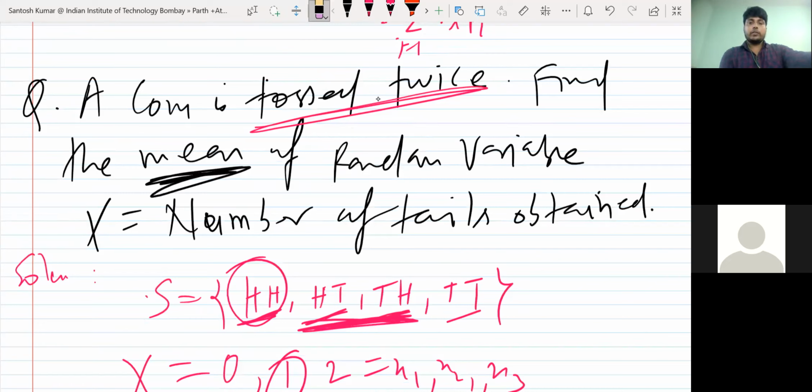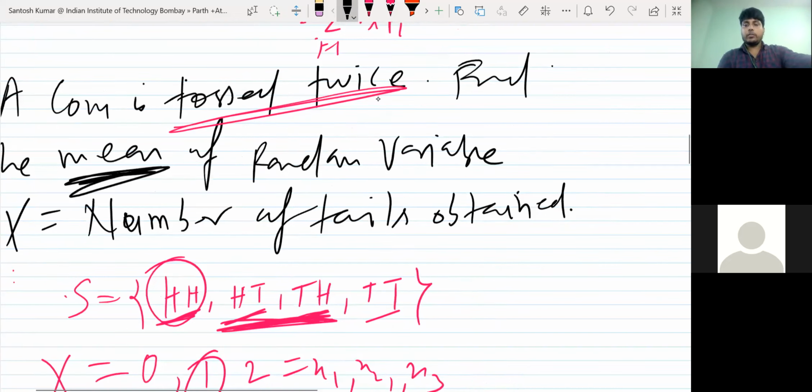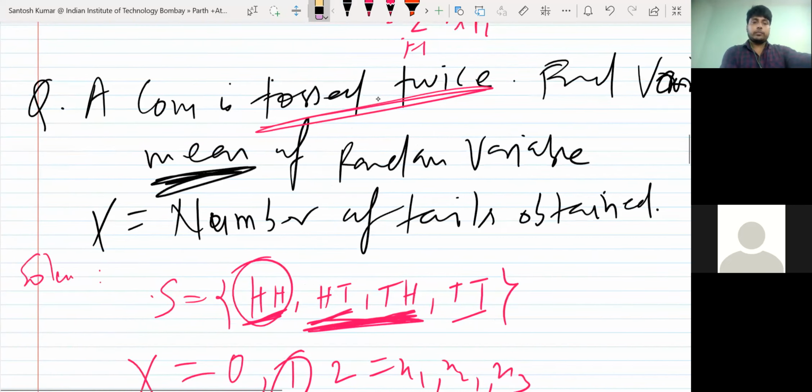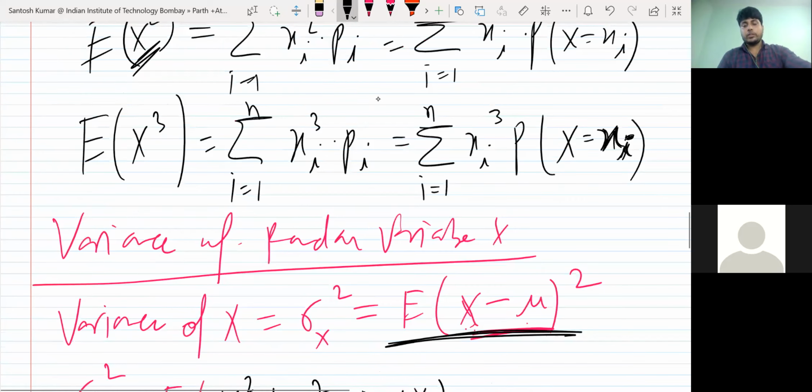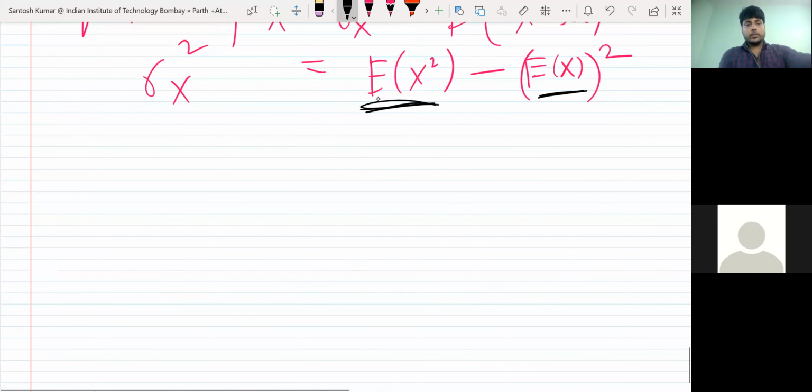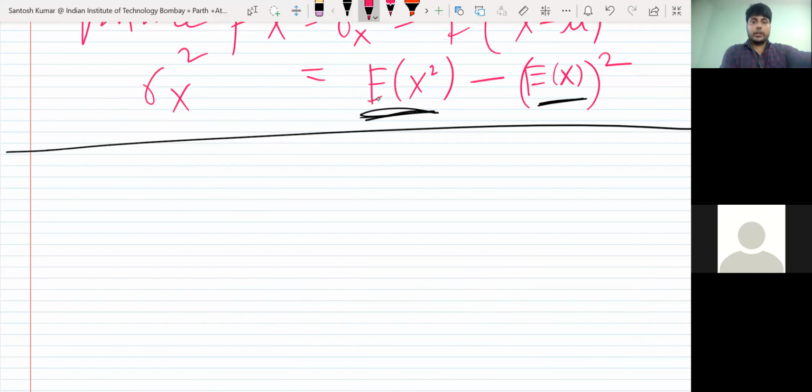So if I write find the variance and the mean, can you find the variance? Let me show you. I'm again solving that question.